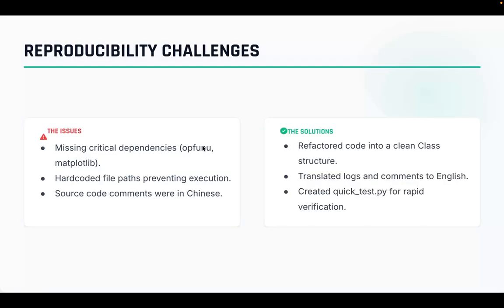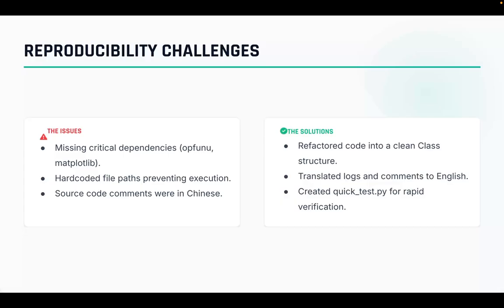Now, simply organizing files was not really enough. Reproducing academic code is rarely straightforward, and we hit several roadblocks immediately. So, let's go through the challenges. The first challenge that we faced was the missing library challenge. There were libraries like OPF, UNU, and Matplotlib, whose code relied on specific and undocumented versions of these libraries. The code simply wouldn't run.